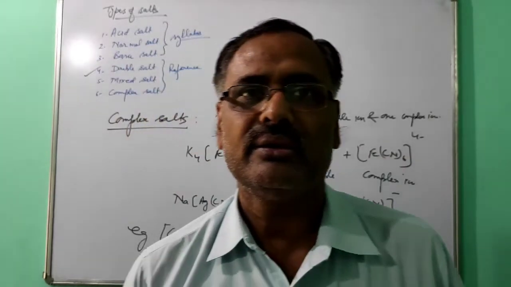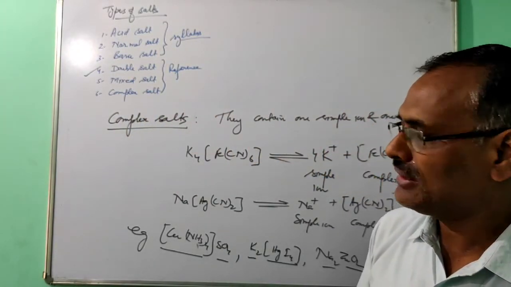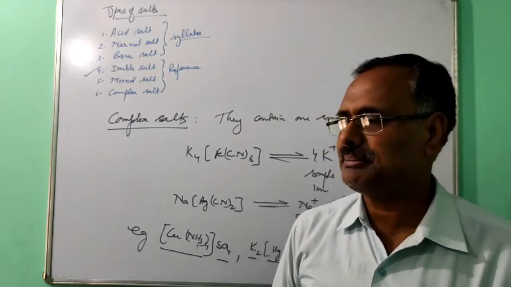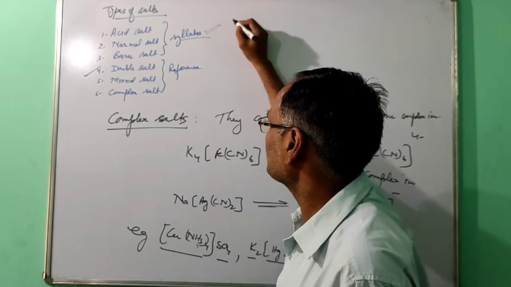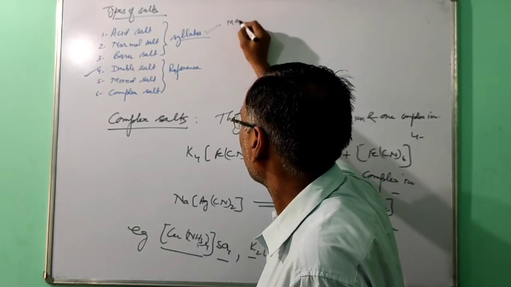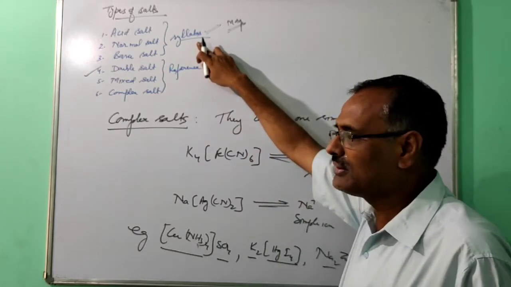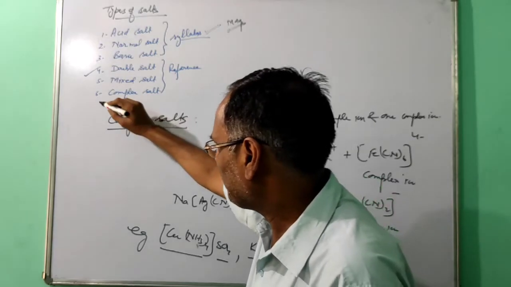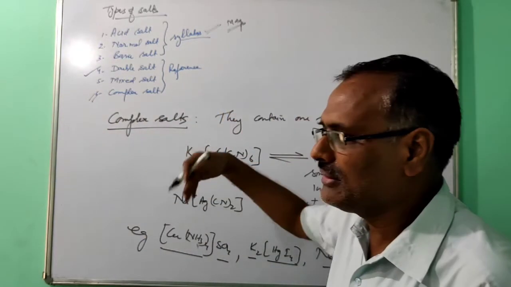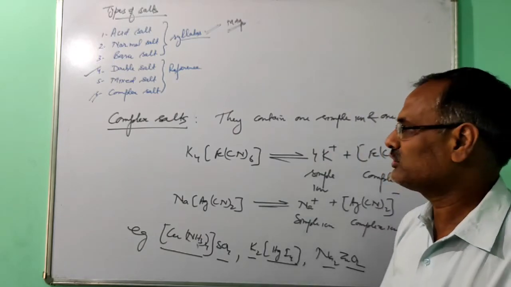So here we are going to stop this video. We have studied the salt and types of the salt, and the first three are in the syllabus. So this one is most important. Whatever question will be asked to you will be from this part. The rest is given as a reference. This complex salt we will use in chapter 5, electroplating or electrorefining.